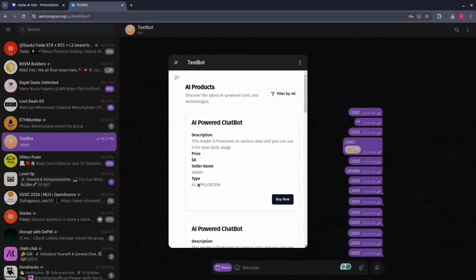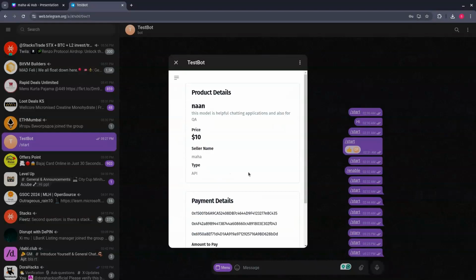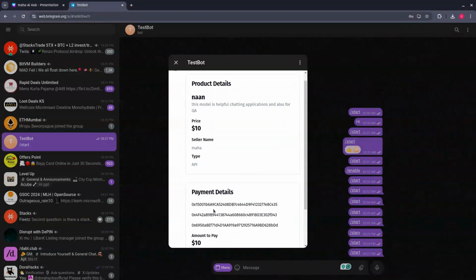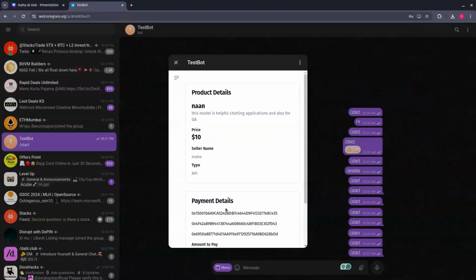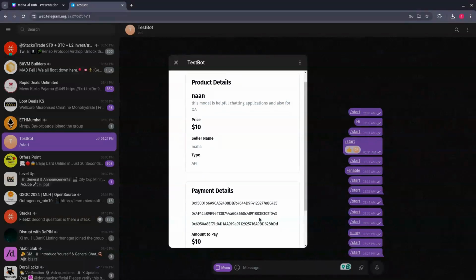So now, suppose the user wants to buy some APIs, he could just click on buy now, and he has a few options. We can just make payment on behalf of him, or the user could pay to any of the addresses which has been listed by the user. So now let's see, we have to pay $10 to the user. Now we'll just pay to his address.